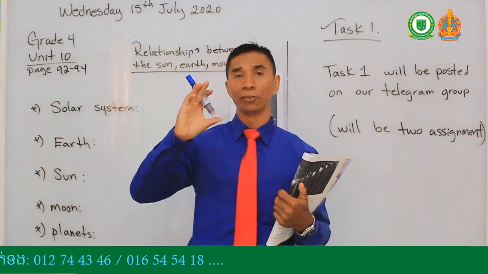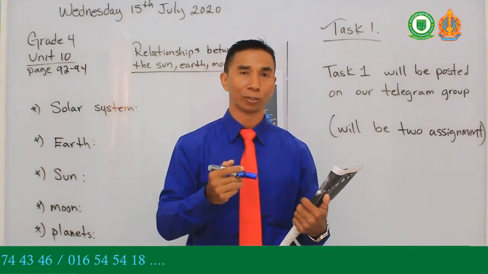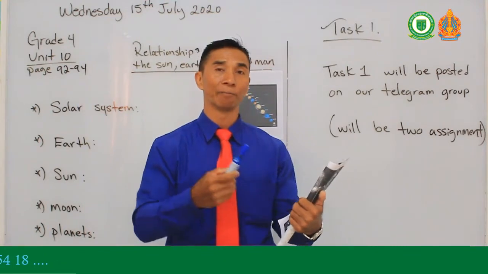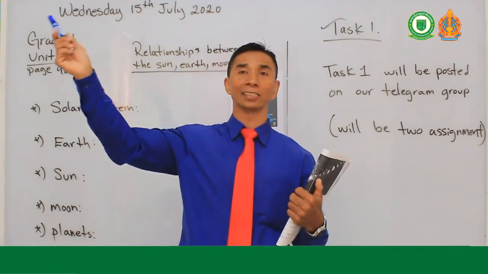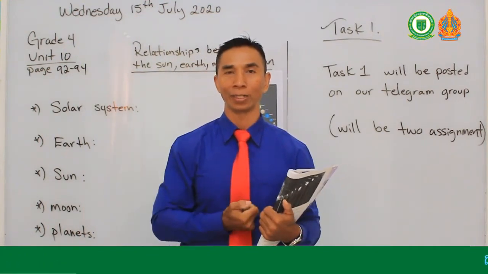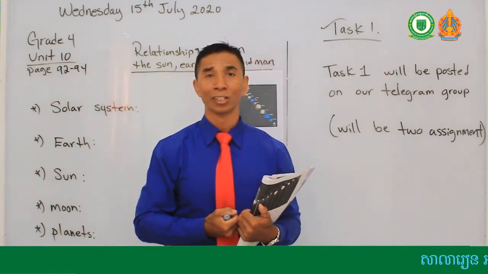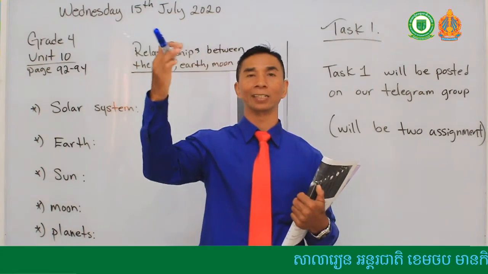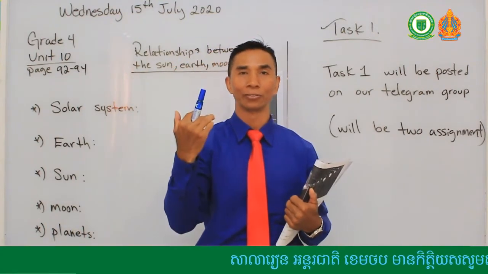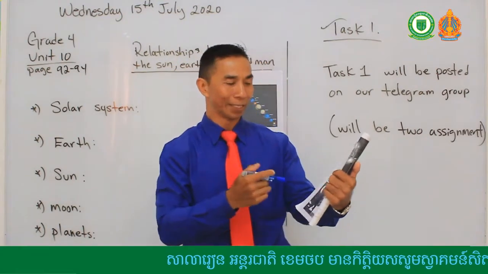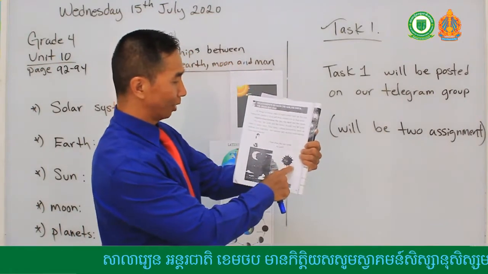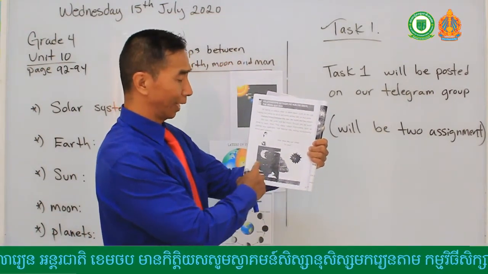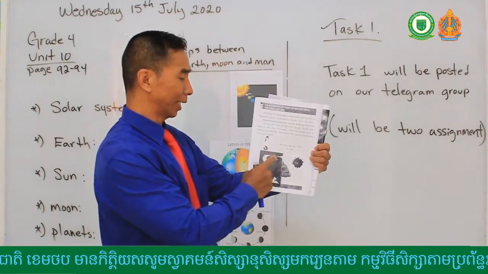If the moon or the earth is turned around at different angles, it affects the season and it causes high tide and low tide. And if the sun is on the other side of the earth, we will have nighttime here. Is that correct? So the only reason why we have daytime here is because the sun is on our side of the earth, correct? So, as you can see here, if the sun is on our side of the earth, we will have daytime. That means on the other side of the earth will be nighttime, they will see the moon.